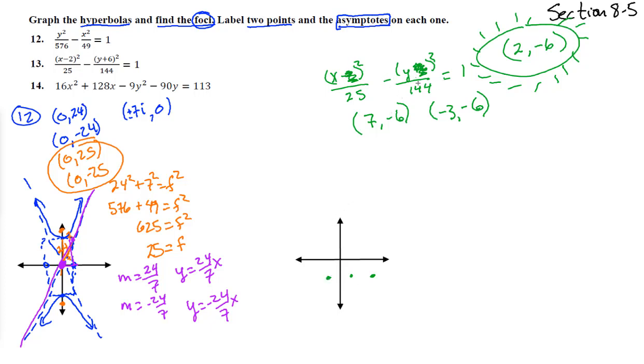Now for the other one, if we eliminate the x, we're technically sticking in a 2, but if we eliminate that with a 0, this negative sign means we get plus and minus 12i, just like we had over here with the 7i. So on the y, we go plus or minus 12i. That means we go up 12, but it's imaginary. So we go up 12 and there's a little circle right there, and we go down 12 and there's a little circle there. Remember, those are not part of the graph, but they do help us because we can use this to create the box.